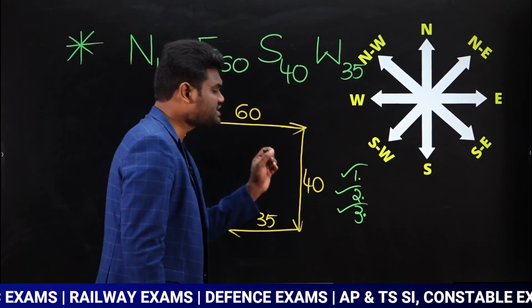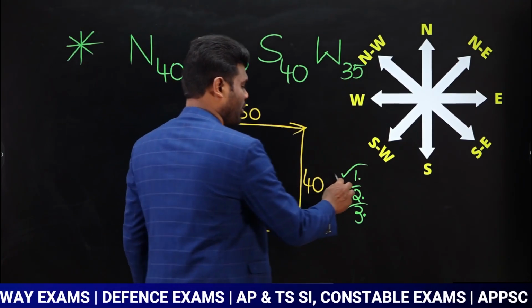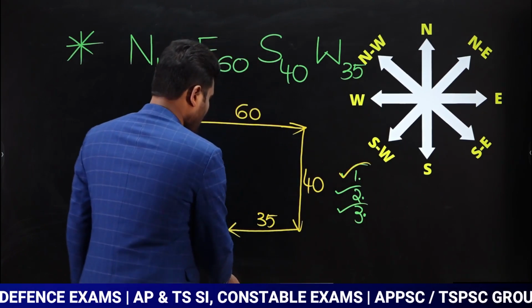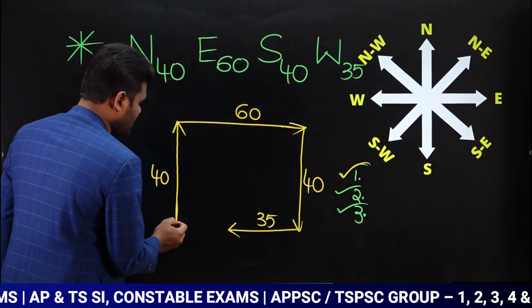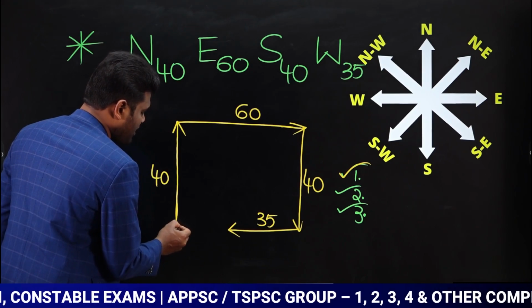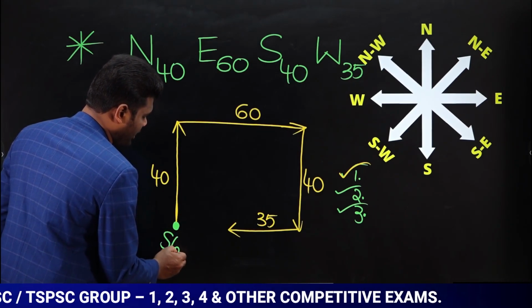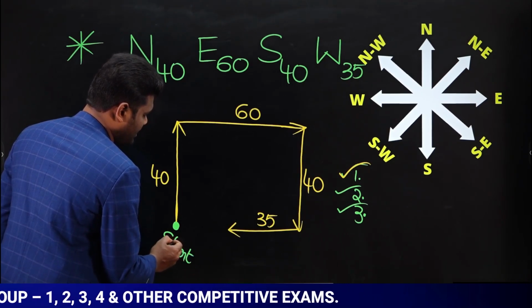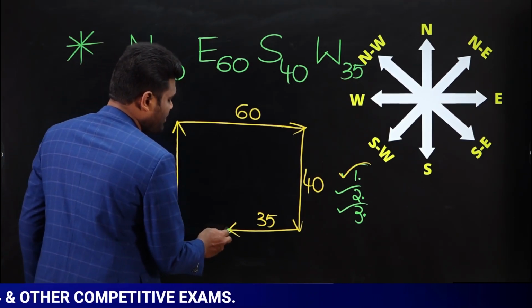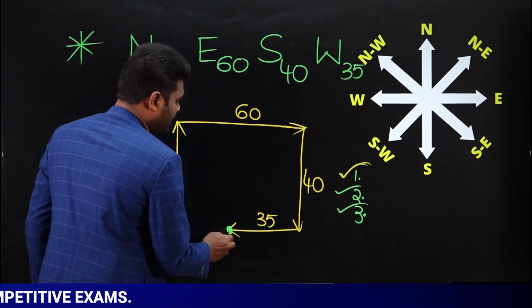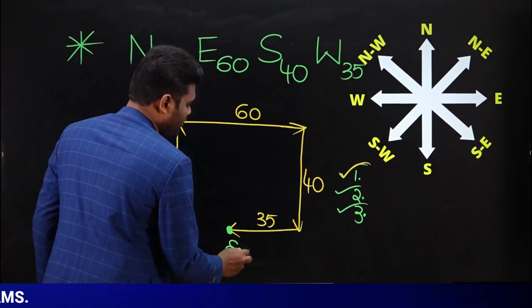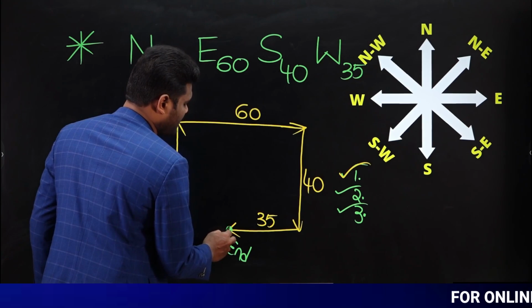Our question is the distance between starting point and ending point. This is our first question. Now observe carefully. This is the starting point, from here he started. And if you observe here, this is the ending point. He finally stopped at this particular place.